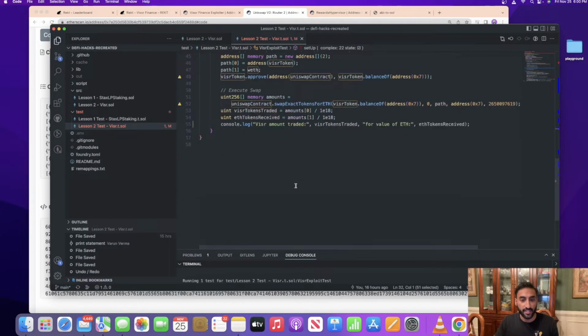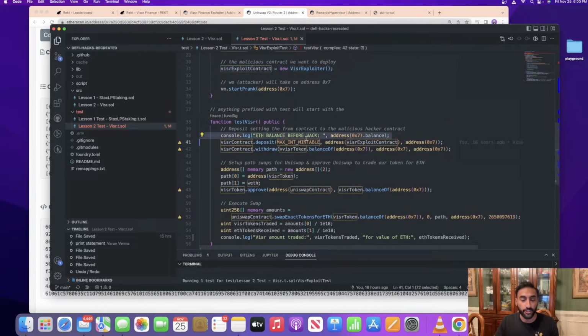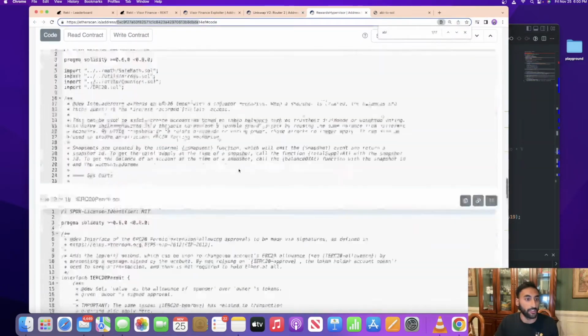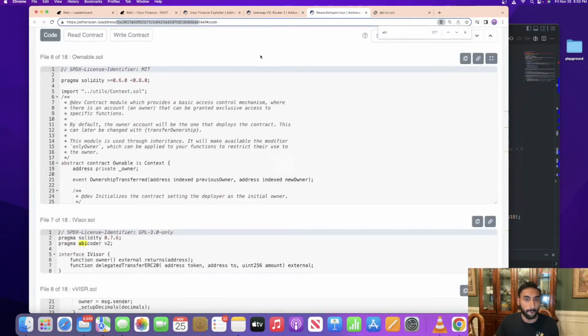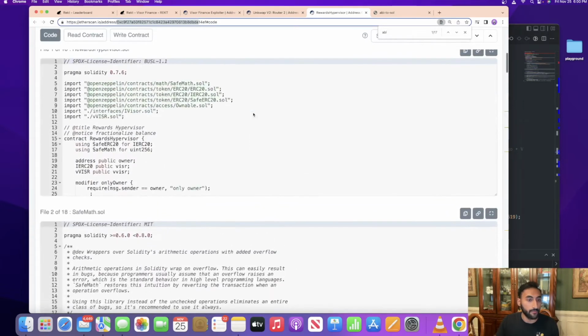In test visor, it's going to print our ETH balance before the hack. Then it's going to interact with the incorrectly implemented deposit function, and it's going to set the from address, as we recall over here.